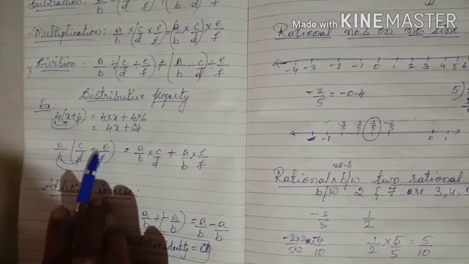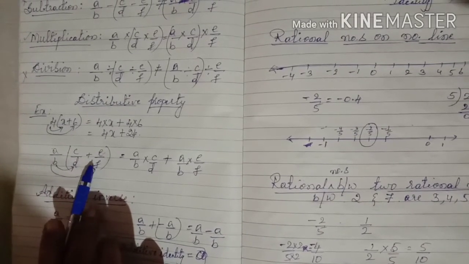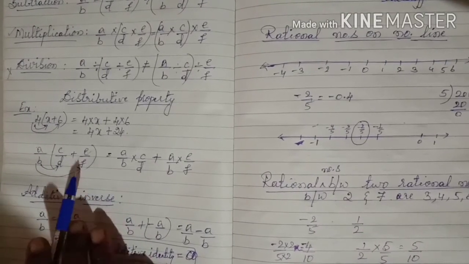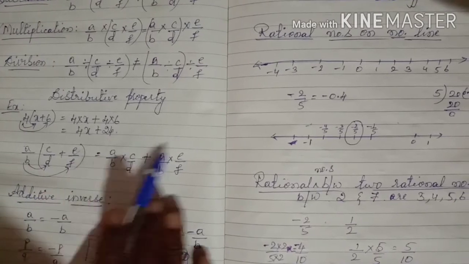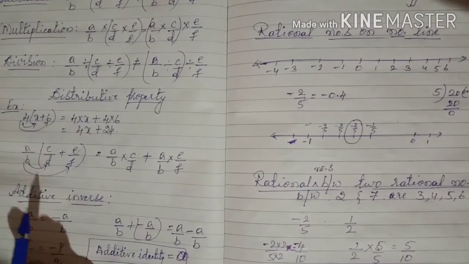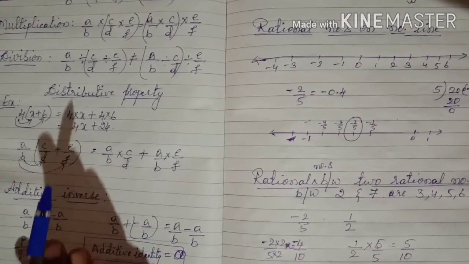And that means plus is there, so we can take minus also. In the case of minus also, we can distribute like this. So this property is called the distributive property. It is multiplication and addition, and multiplication and subtraction also we can see in the distributive property.